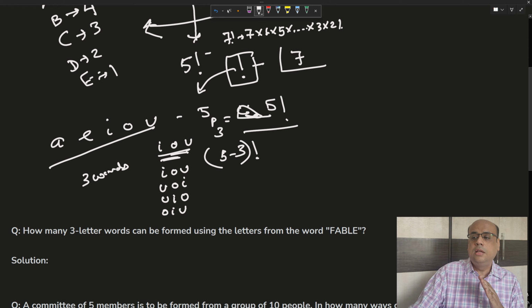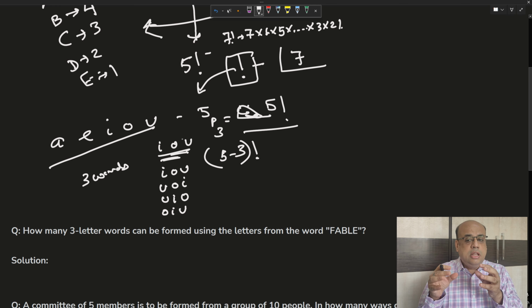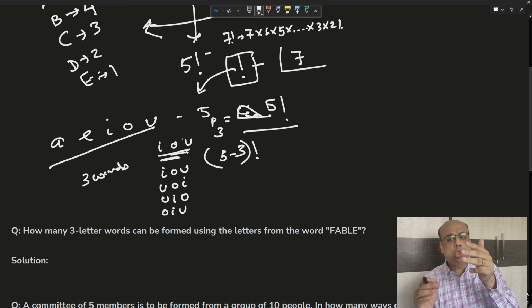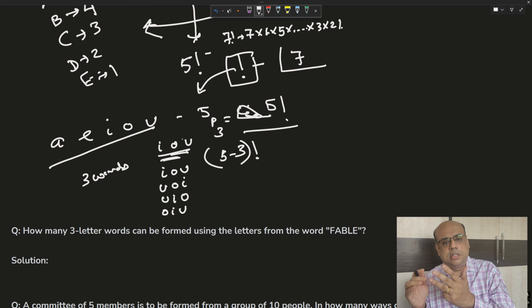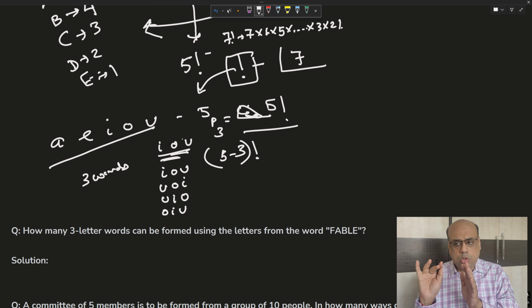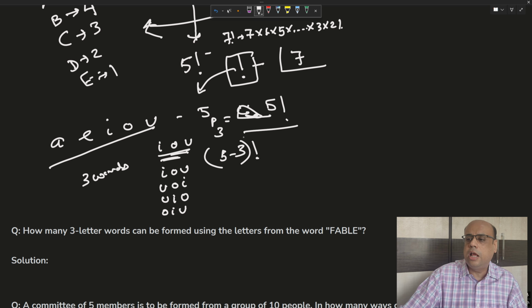This essentially gives us the number of ways in which three letters can be chosen from A, E, I, O, U, and once they are chosen, they are also arranged. So the three letters can be arranged within themselves in factorial ways. That entire thing is captured here in 5P3.